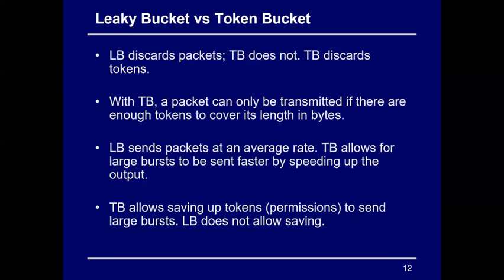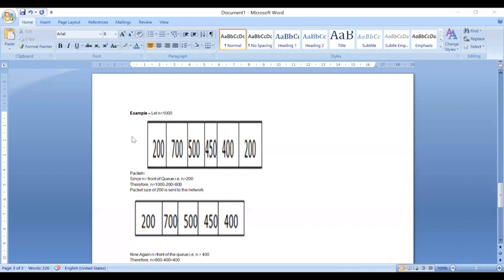Okay. So I'll give you one example of how this leaky bucket is going to work out. I will show you one diagram here. Just a minute. Now here you can see one example.